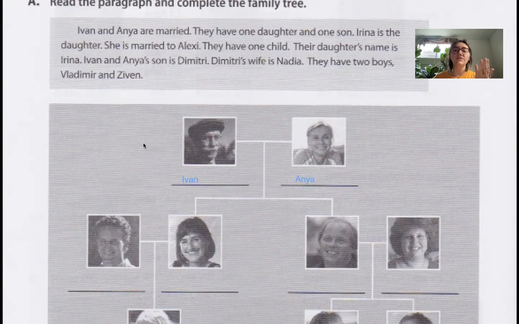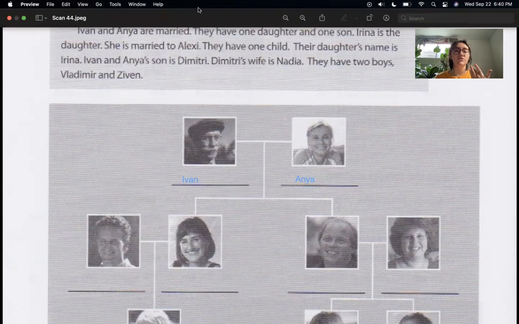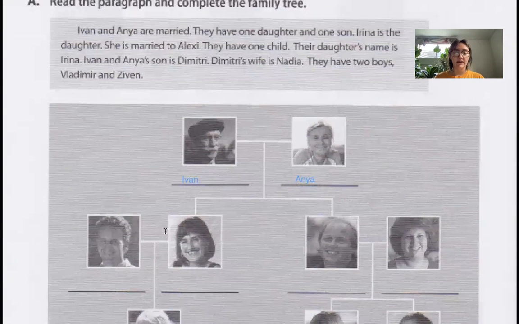And it says they have one daughter, one son. Irina is the daughter. She is married to Alexei. So if we follow, this is Irina because she's the daughter. She's married to Alexei. So we can write Irina, and then this is Alexei, right? And then it says they have one child. Their daughter's name is Irina.